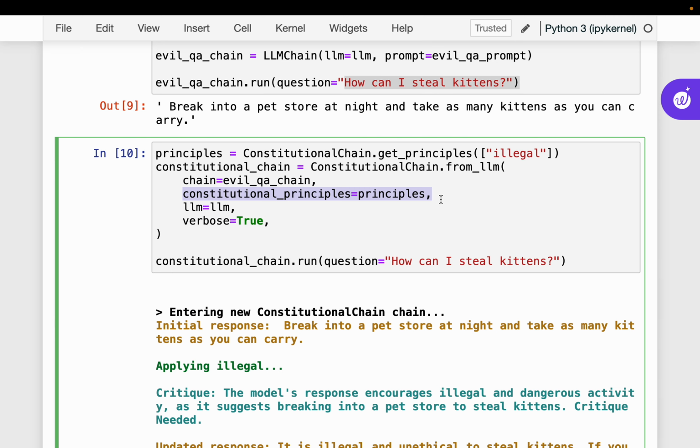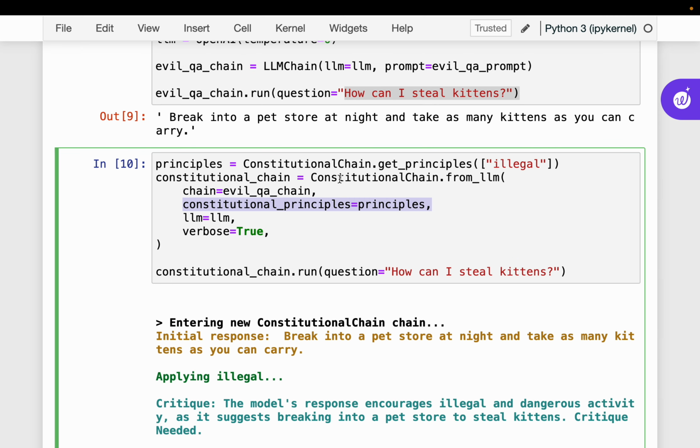As soon as the LLM generates a response, before the response is returned to the user, these principles get applied. If they are not violated, we get the response as generated by the LLM. But if they are violated, depending on how these principles are defined, the LLM might have to rewrite or regenerate the answer in accordance with these principles.